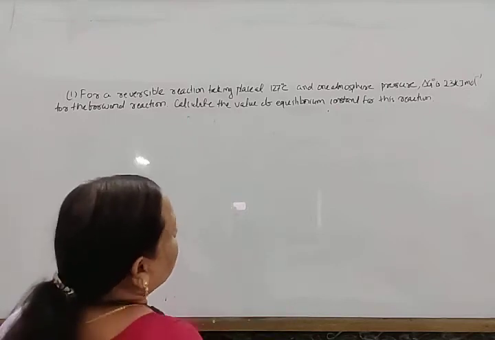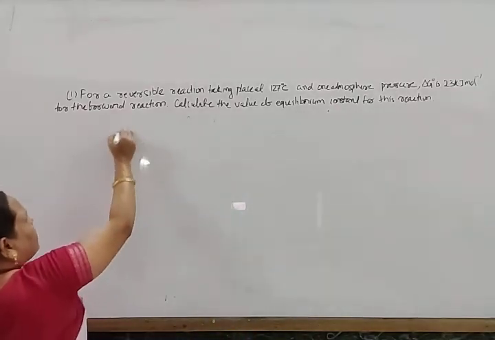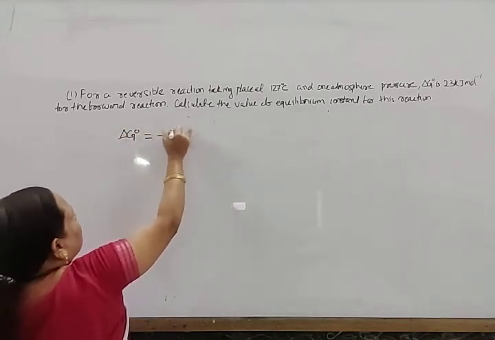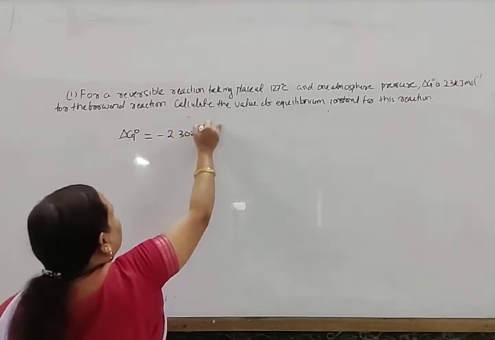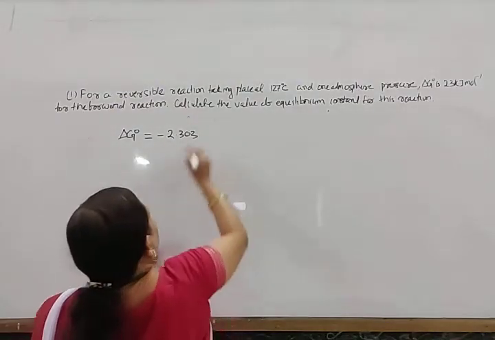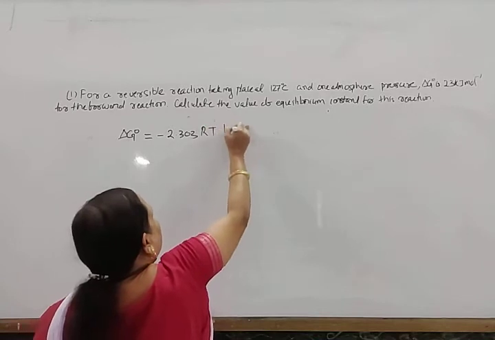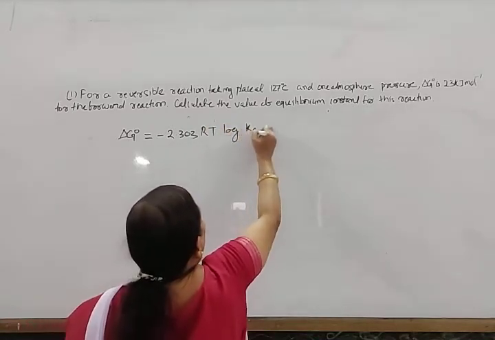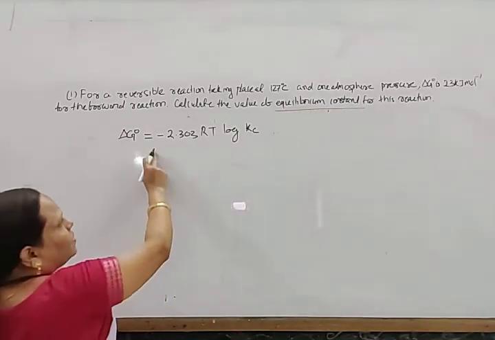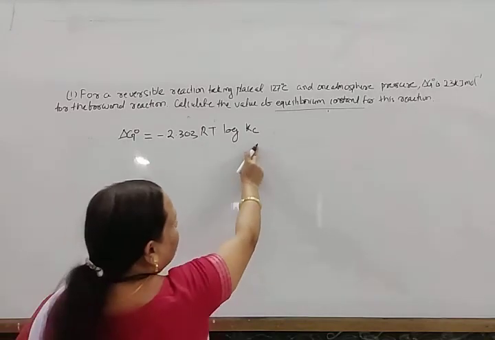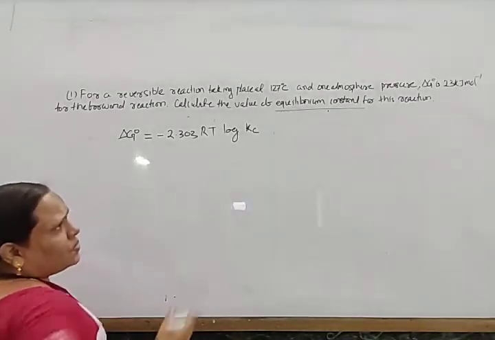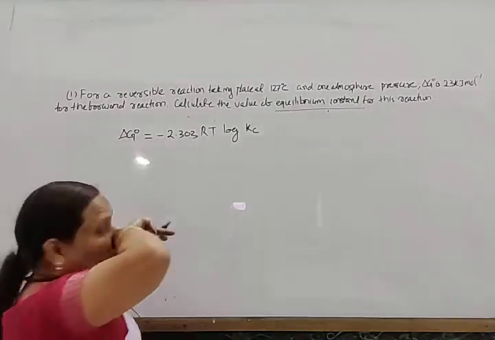The relation is del G naught is equal to minus 2.303 RT log Kc. This is an energy term given in kilojoule, so either put that in joule, or R is also in joule.